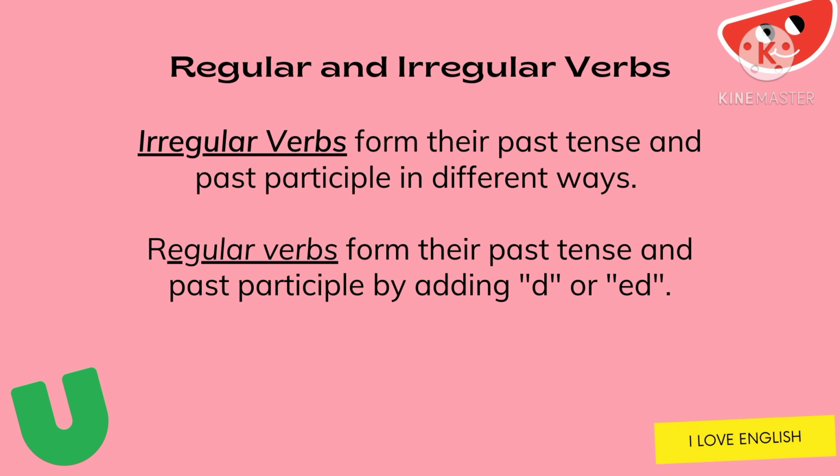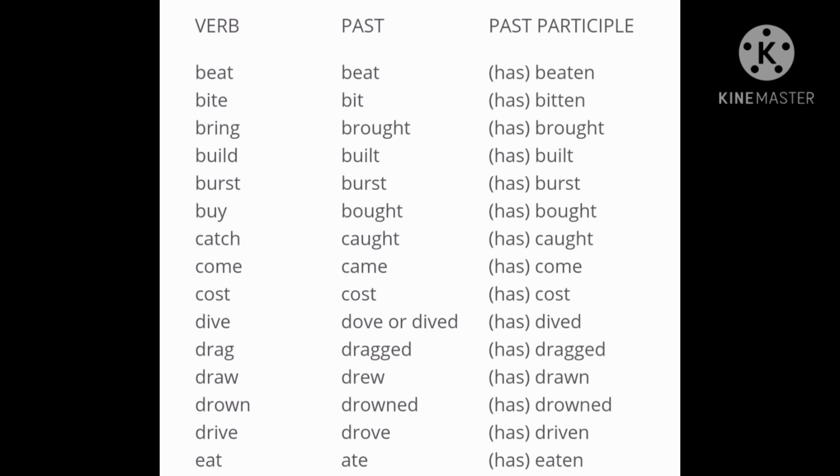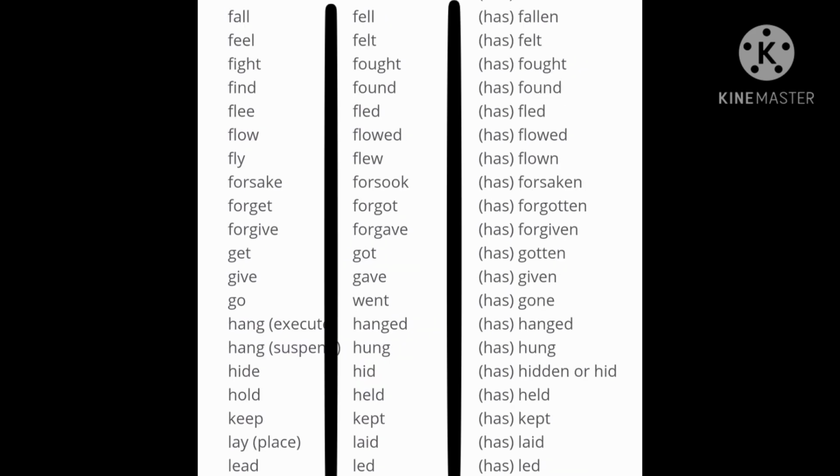If you are one of my students, one of my requirements is memorizing the principal parts of irregular verbs, because irregular verbs form their past and past participle form in different ways. Most of them change spelling as we form their past and past participle. These are the examples of irregular verbs from A to W. Notice how most of them change spelling as we form their past and past participle. Therefore, memorizing them is a must.